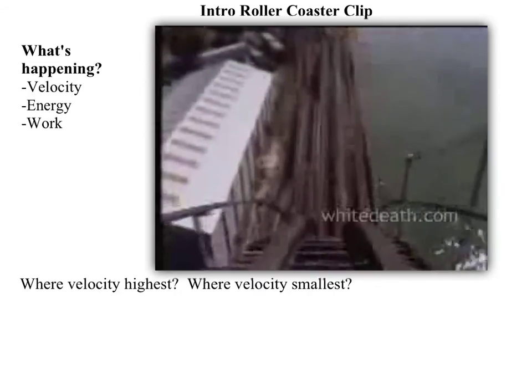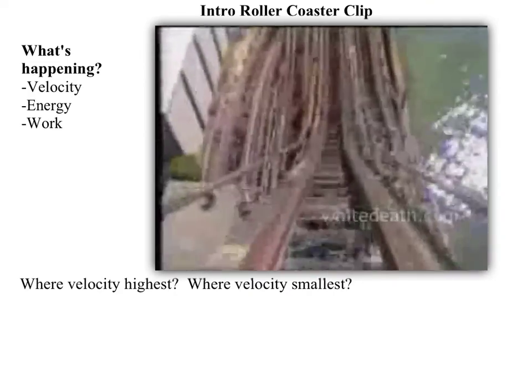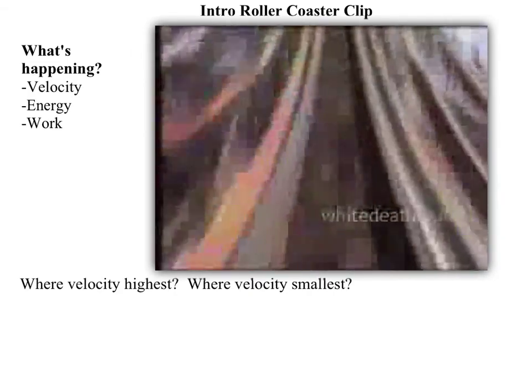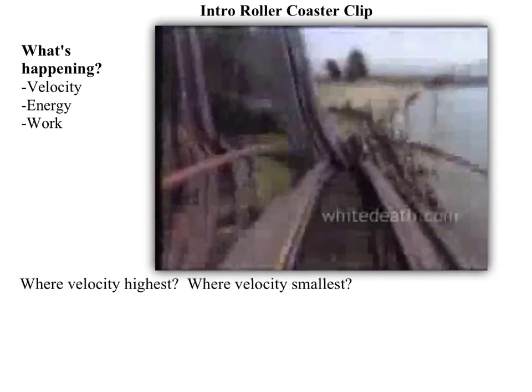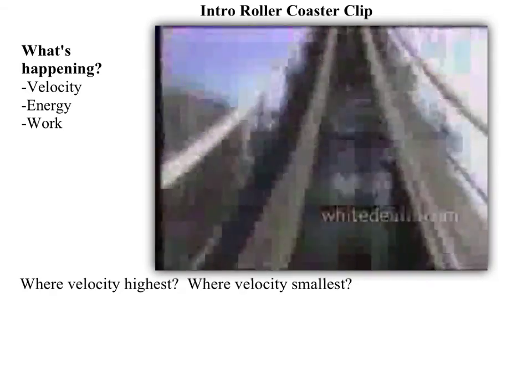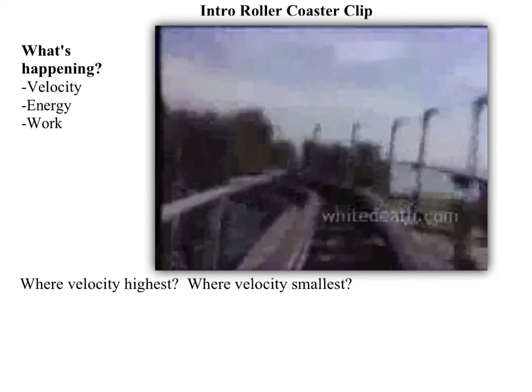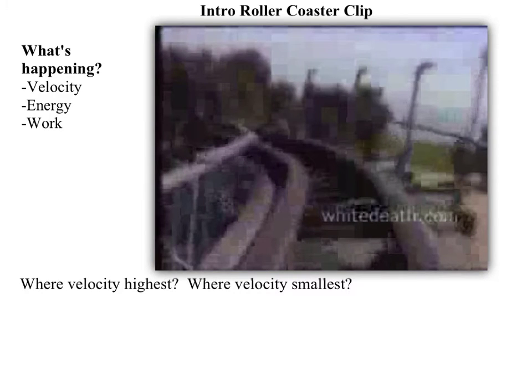All this potential at the top is now being converted into kinetic energy. And what we see is the transfer of potential into kinetic, and so on. Now, as we talked about in our last set, whenever we have roller coasters or anything that is moving in this kind of way, we know that the total energy is the same, conserved. So this is the idea of conservation of energy.